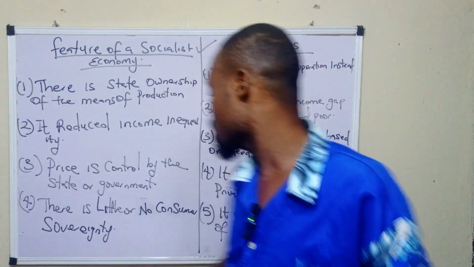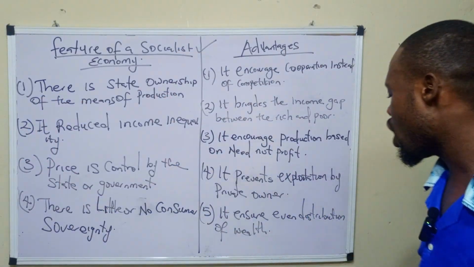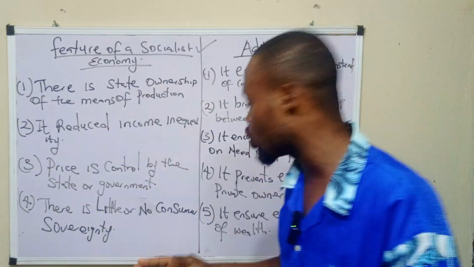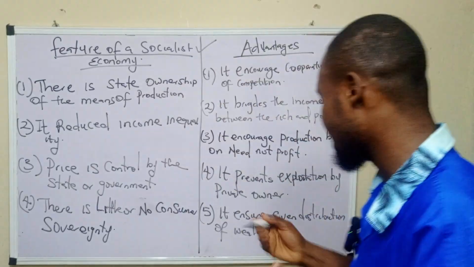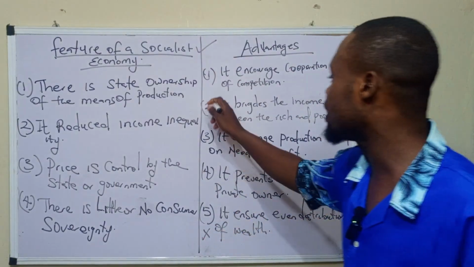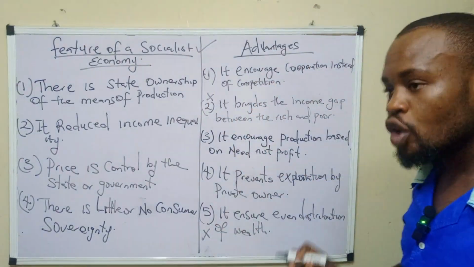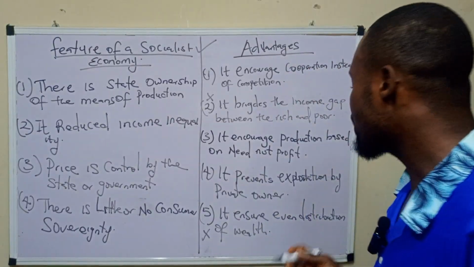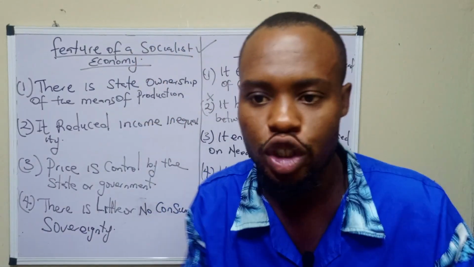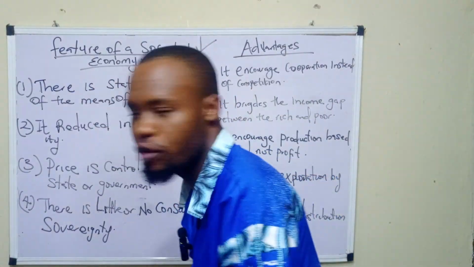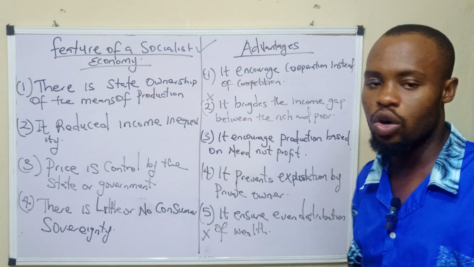So the next one, it ensures equal distribution of wealth. This is also a JAMB question. For those writing the objective exam, this is an objective exam question. So you may be asked, which economic system provides an equal distribution of wealth? Equal distribution of wealth. It is a socialist economy.